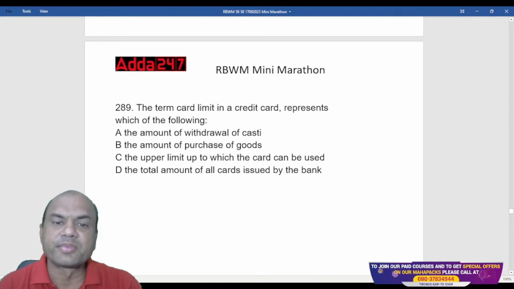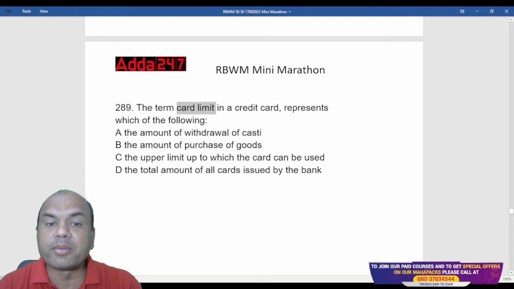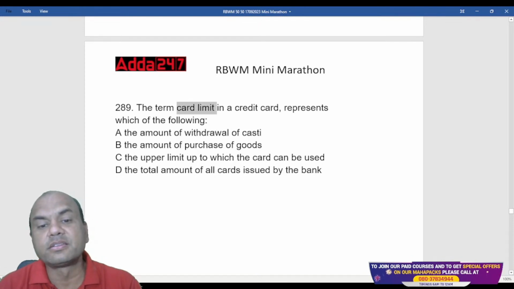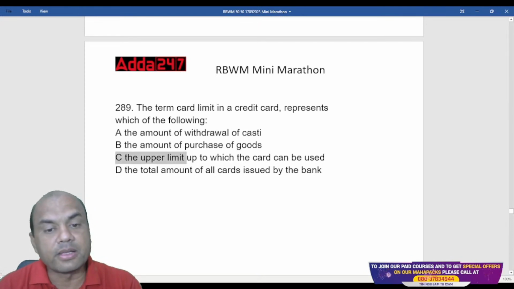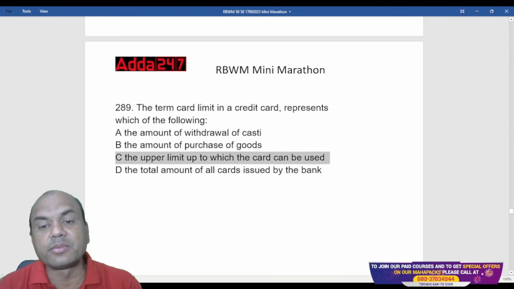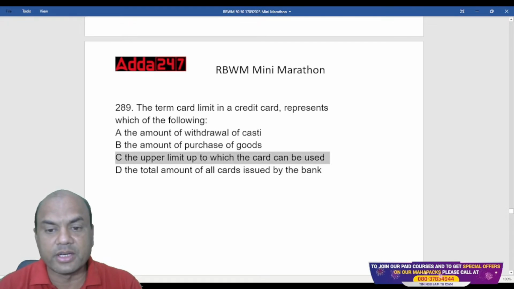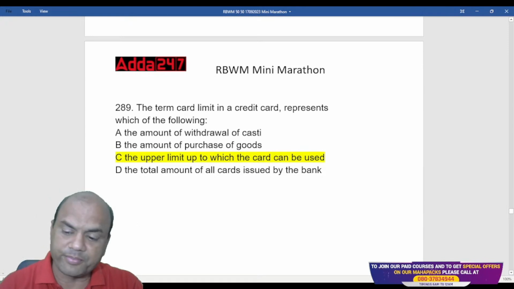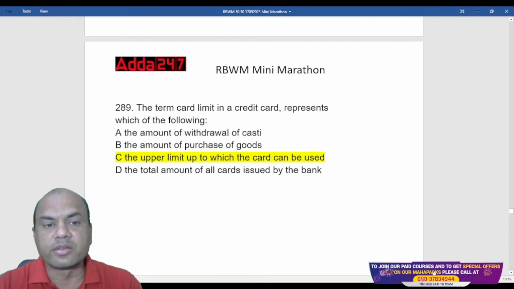The term credit card limit means the upper limit up to which the card can be used, the maximum limit which you can use. Okay, it relates to that. Chalo, last one.